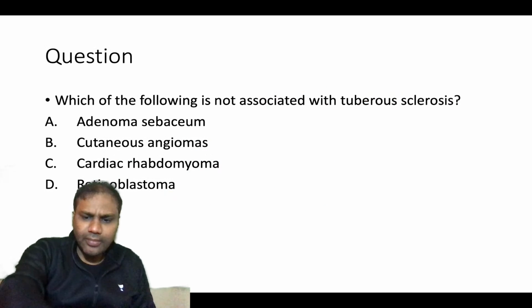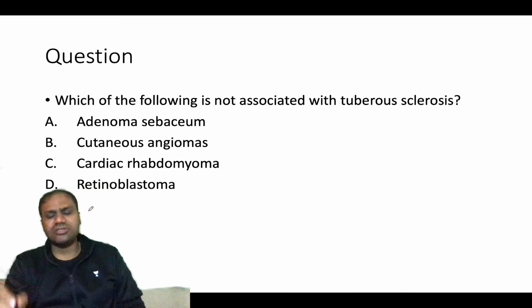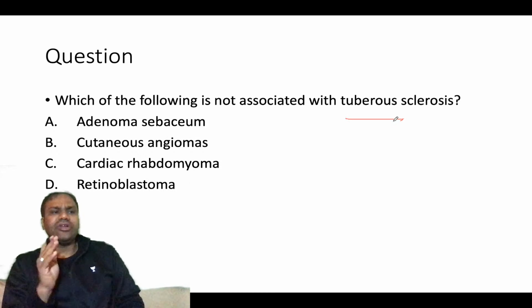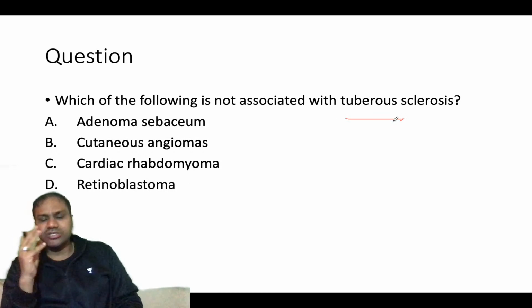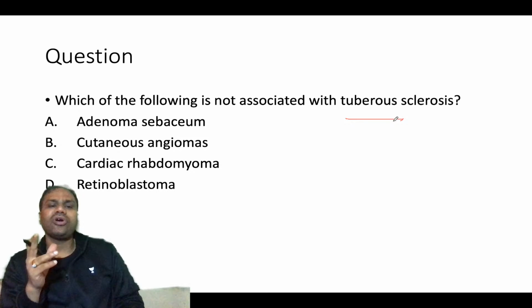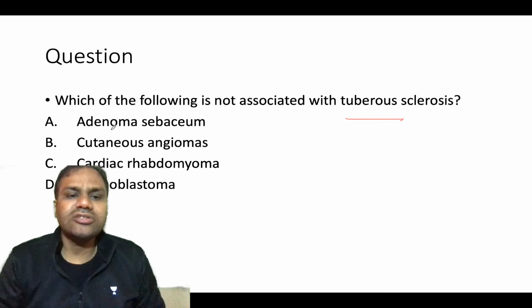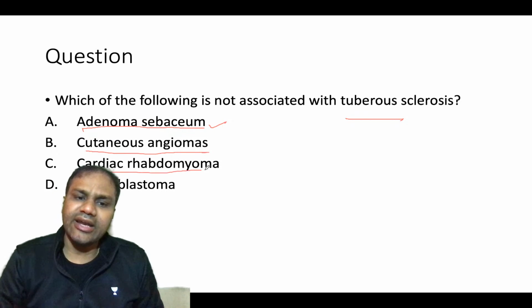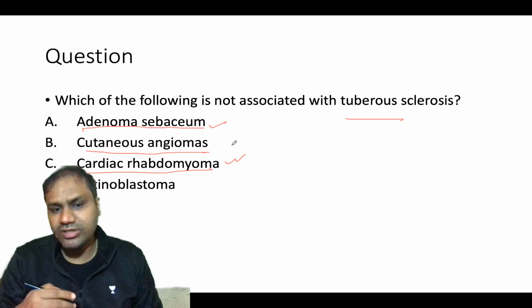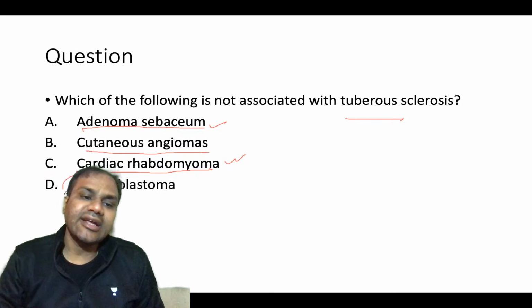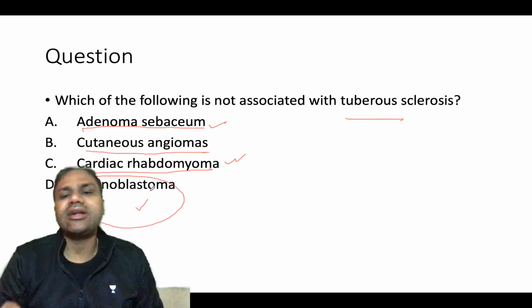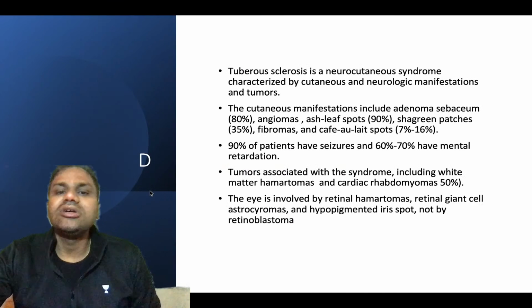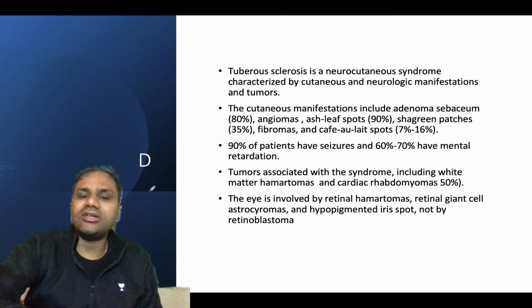Which of the following is not associated with tuberous sclerosis? When we are talking about cardiac tumors, tuberous sclerosis is again a very important point you need to know. Adenoma sebaceum is most commonly associated. Cutaneous angioma is associated. Cardiac rhabdomyoma is associated with tuberous sclerosis. So it is retinoblastoma that is not associated with tuberous sclerosis.